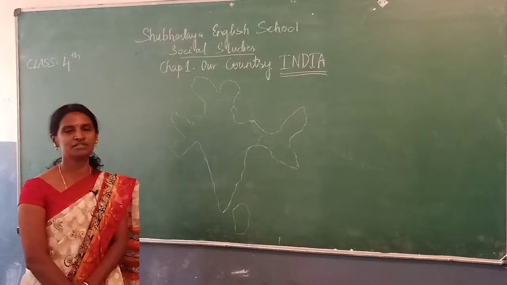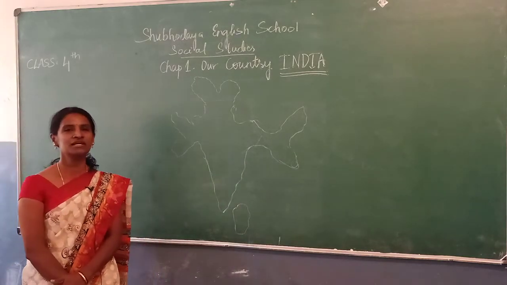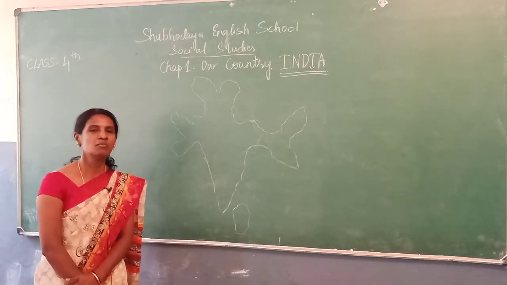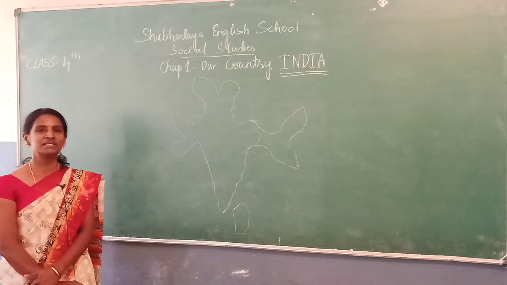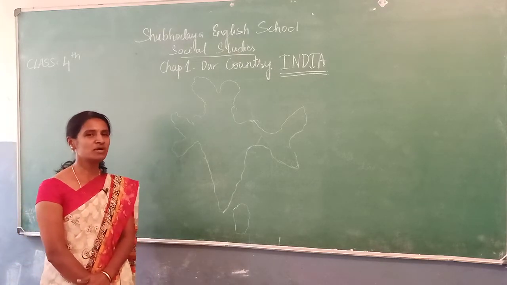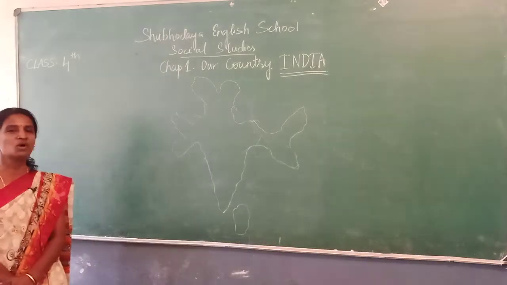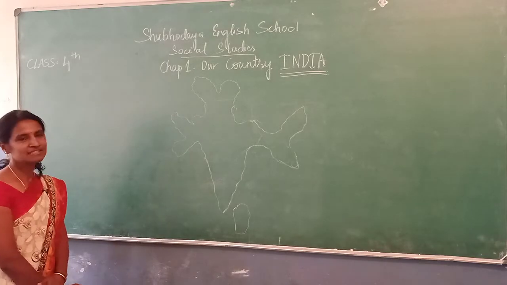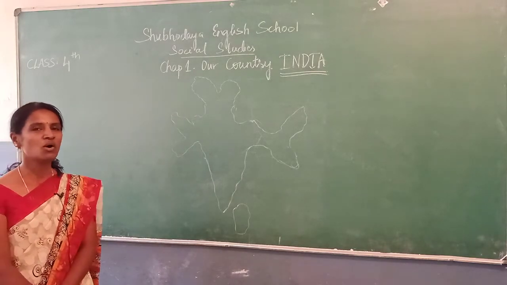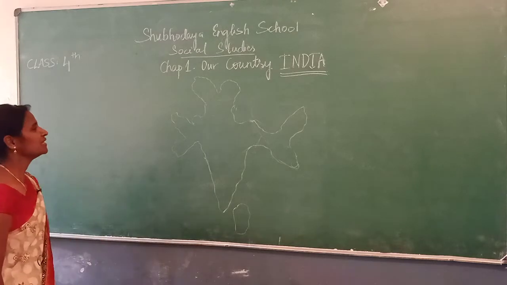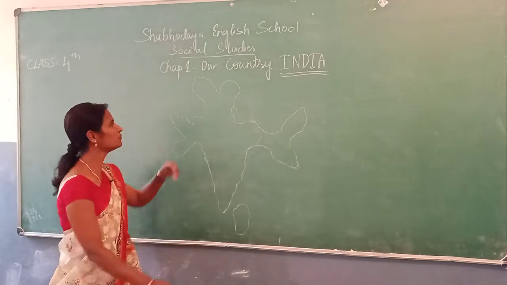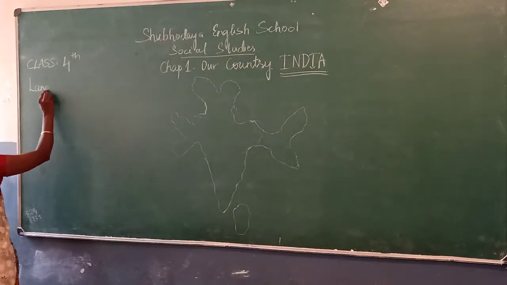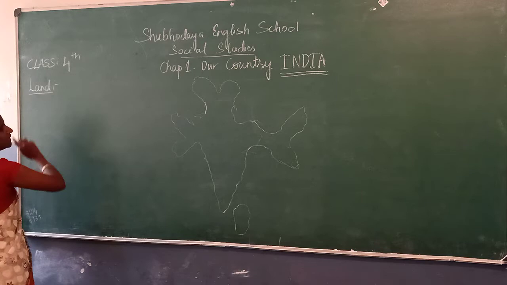Students, in this chapter we are going to learn about the land of India, the neighboring countries, political divisions, unity in diversity, and the last point, physical features of India. Okay, children, now we'll discuss how the land of India is. See, this is the rough sketch of India map drawn.